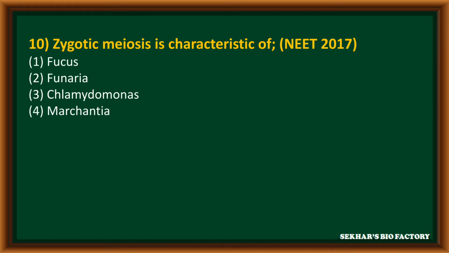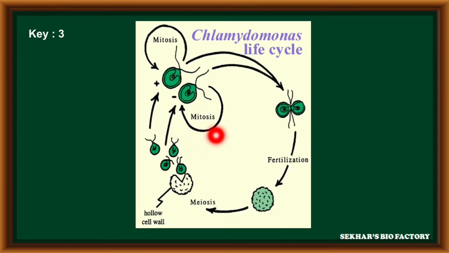Question number 10 from NEET 2017. Zygotic meiosis is a characteristic of: first option Fucus, second option Funaria, third option Chlamydomonas, fourth option Marchantia. The correct answer is third option, Chlamydomonas. In the life cycle of Chlamydomonas, both gametes fuse to form a diploid zygote through fertilization. After fertilization, the diploid zygote undergoes meiosis to form haploid spores.